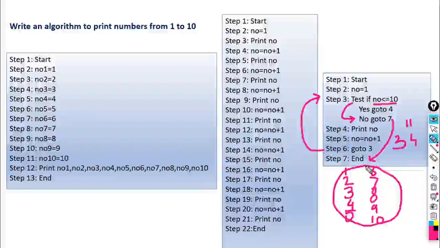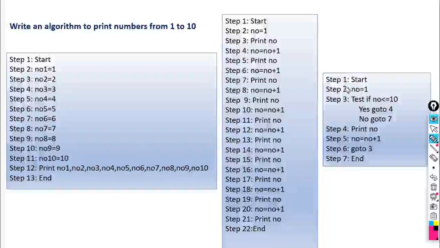Look here. So the same algorithm is written by using a looping statement. How many lines are there? Only 7 statements are there. This algorithm has only 7 statements. Within 7 statements, we have written the algorithm to print numbers from 1 to 10.